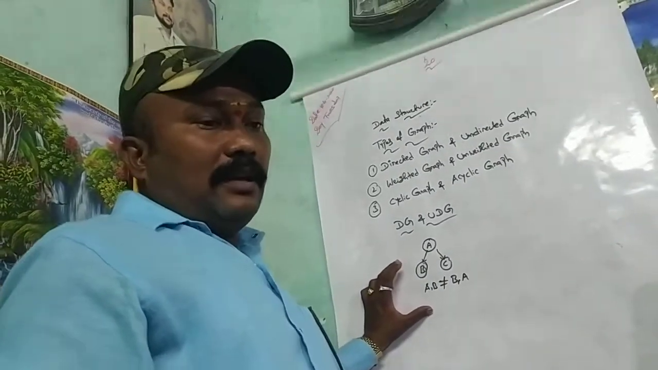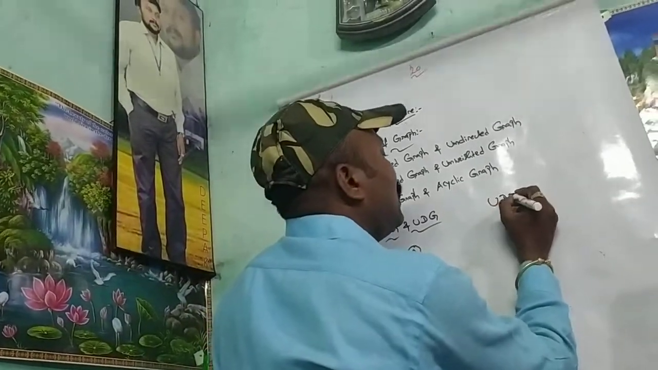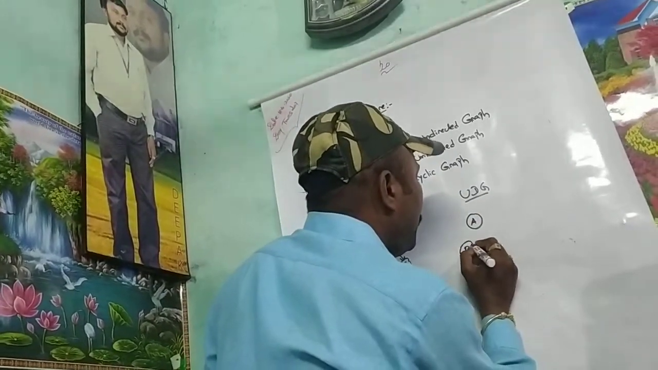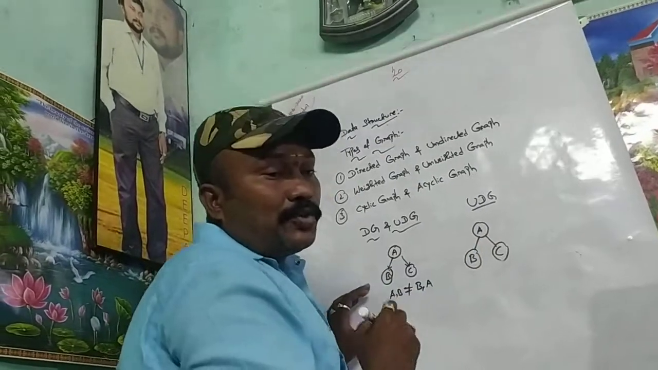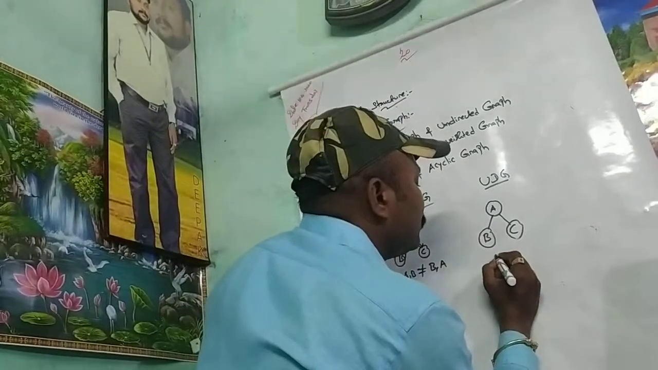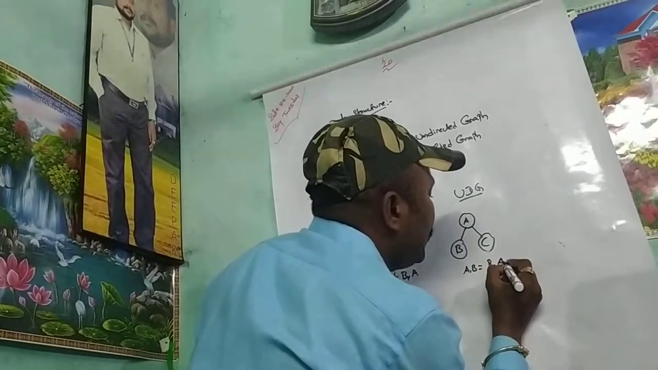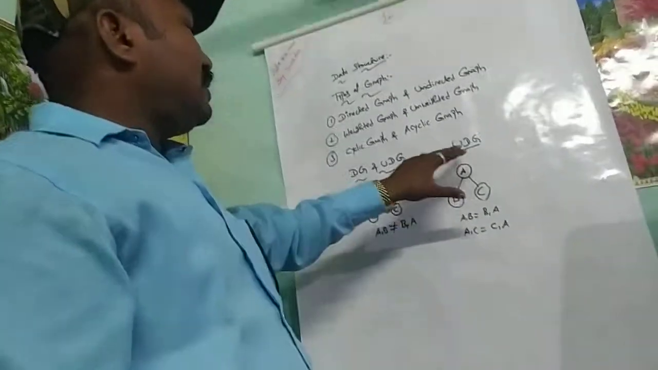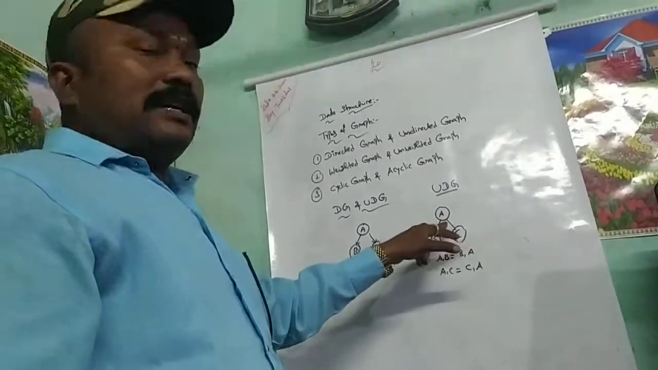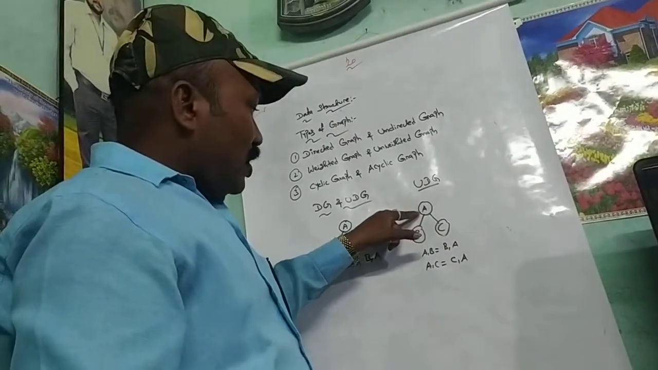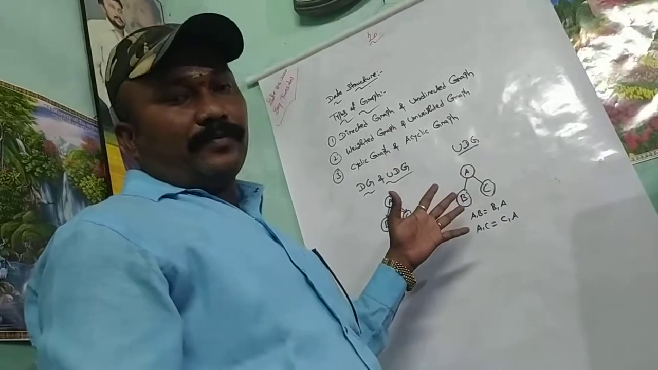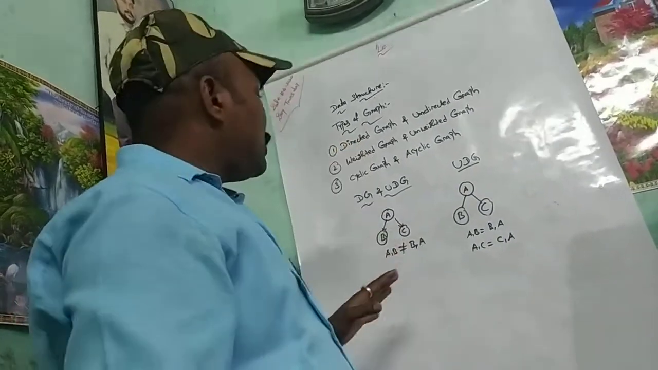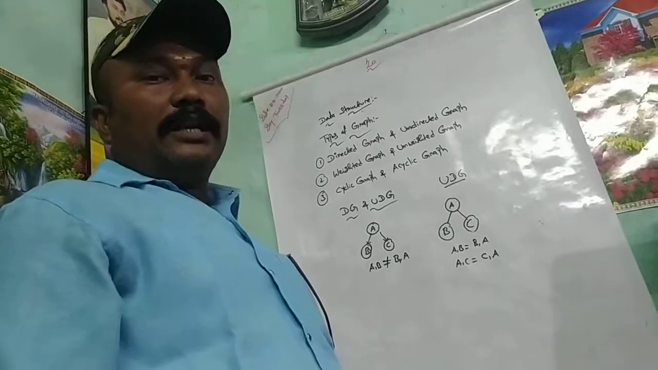That is directed graph. But undirected graph means, so A, B, C. Here, for example, A comma B equal to B comma A. Then A comma C equal to C comma A. That is about the undirected graph, because there are no directions. But in a directed graph it is only A to B, not B to A. Okay, my dear students, so that is about the directed graph and undirected graph.